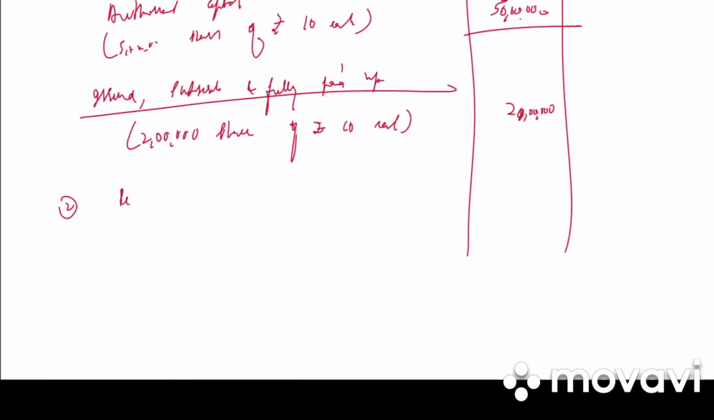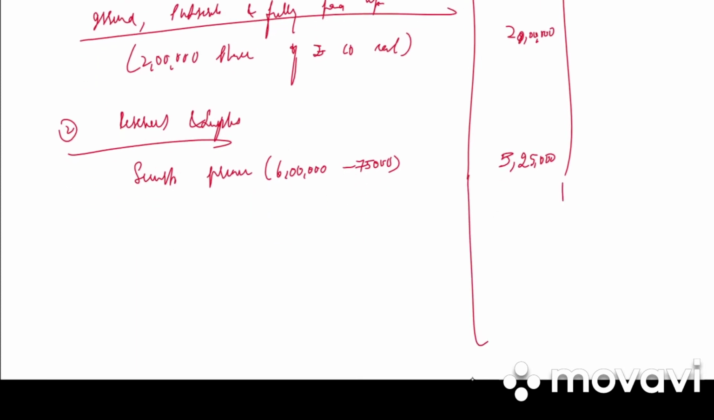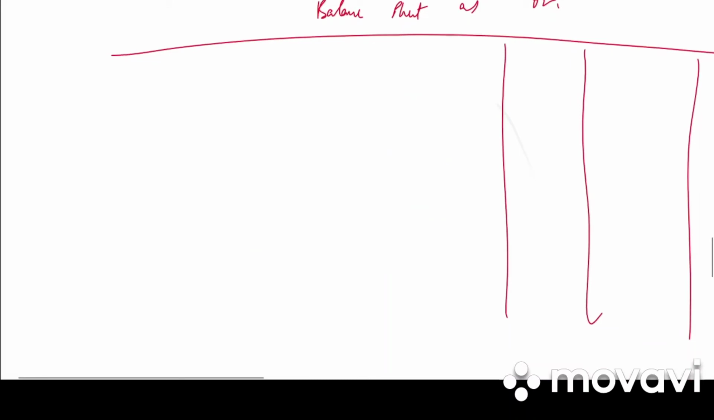Next, second we have reserves and surplus. Under reserves and surplus we have securities premium. How much is it? 5,25,000. Why 5,25,000? Because actually it was 6 lakh, but 75,000 is written off against share expenses. Then third we have cash and cash equivalents. Under that we have cash at bank, that is 25 lakh 25,000.